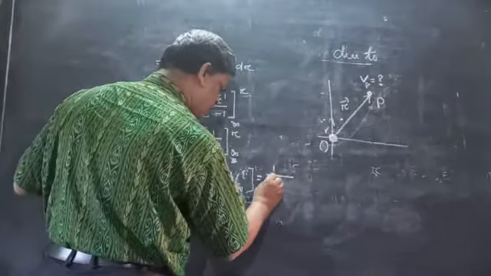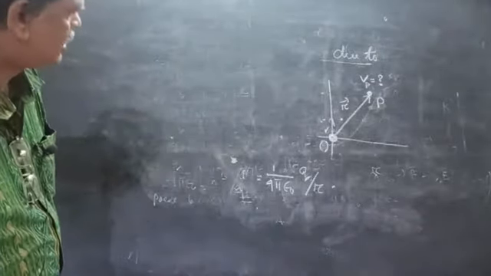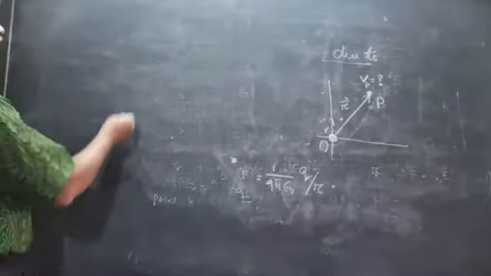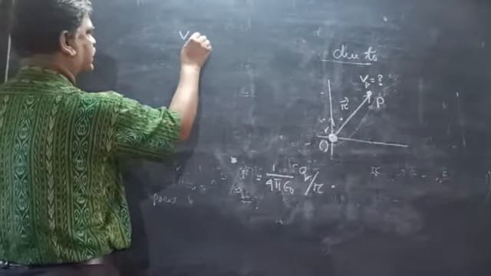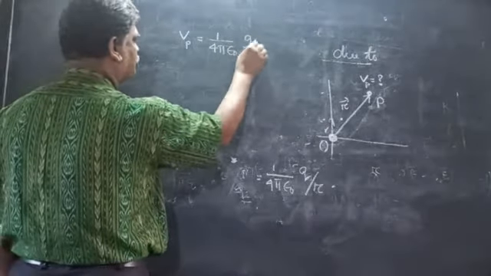Yes, this is the potential at a point due to a point charge. Clear? The potential at a distance r from the point charge q is 1 by 4 pi epsilon 0 q by r. So the electric potential at a point due to a point charge is Vp equal to 1 by 4 pi epsilon 0 q by r.